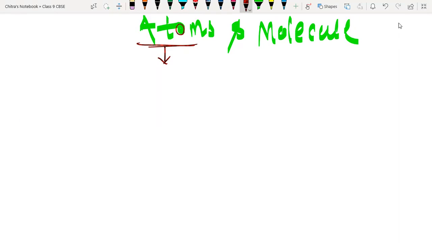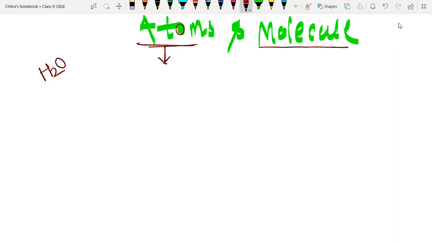Now here we have to focus more on molecules. Atoms and molecules are responsible for forming tiny particles like the water molecule. We know a water molecule is made up of two hydrogen atoms and one oxygen atom. So atoms combine together. They may be different or the same, two or more, and combine together to form molecules.